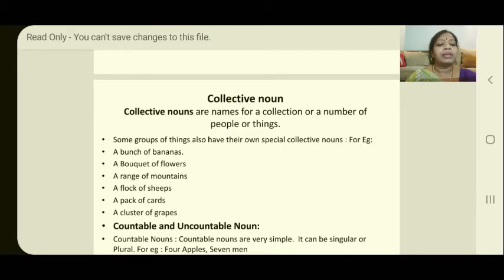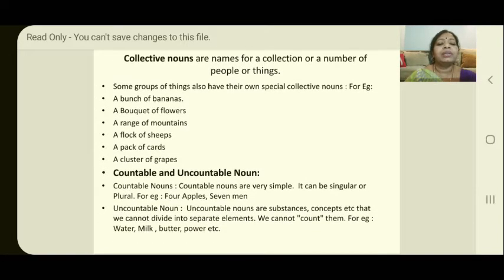Some examples I have given for you. Some groups of things also have their own special collective nouns. For example, a bunch of bananas. If there is one banana, we won't consider it a collection or a group. One banana will be singular. But here I am talking about a bunch of bananas. So a bunch is always considered as a group, a collection. So that particular word, a bunch, is the collective noun in the first sentence.